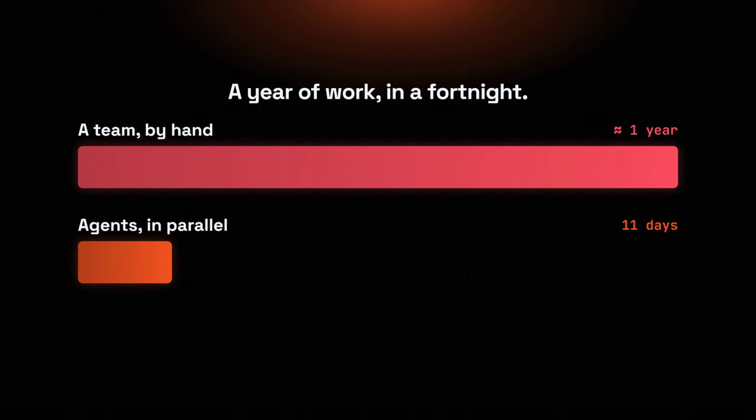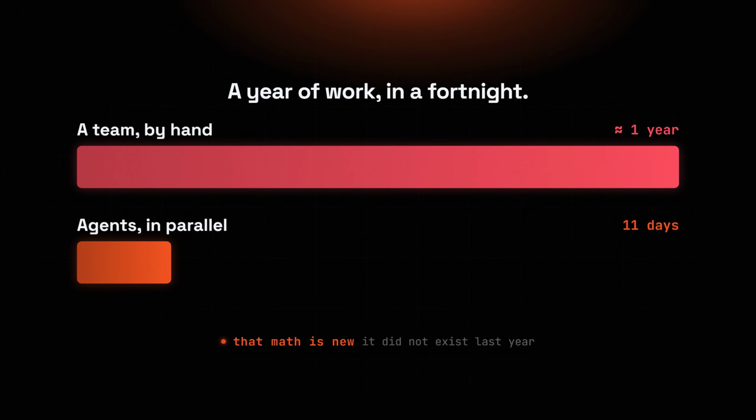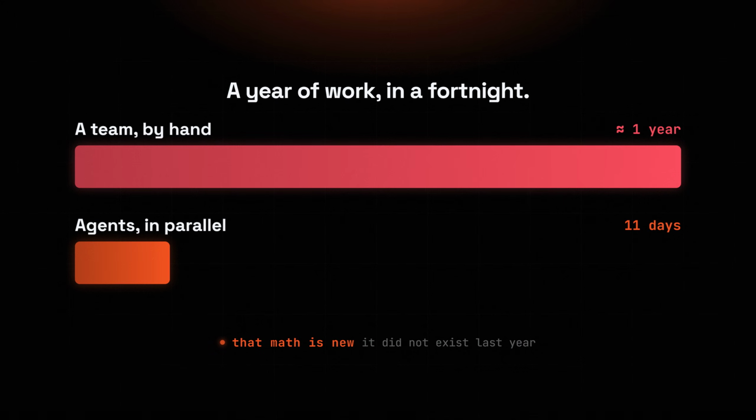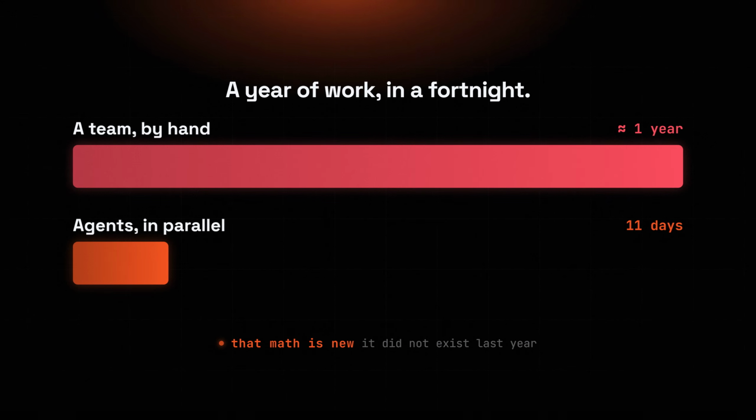But strip out the feud and something real happened. A rewrite that most people assumed would take a small team a full year got finished by 1 engineer and a swarm of agents in under 2 weeks. Whatever you think of the code, that math did not exist last year.